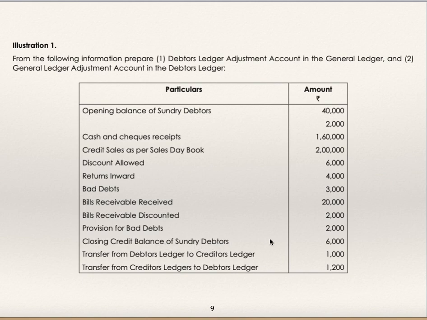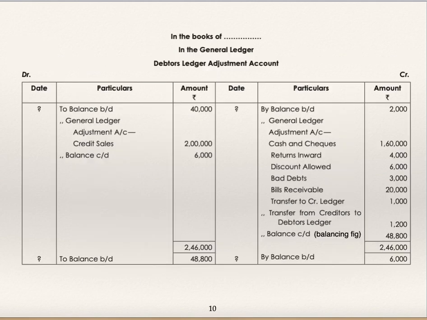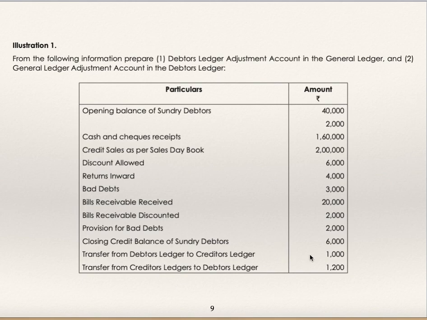Closing credit balance of sundry debtors. This is the credit balance closing, so the credit side is more. Credit balance is when the credit side total is more than the debit side total. The difference is to be taken to the debit side as "To balance carried down 6,000."